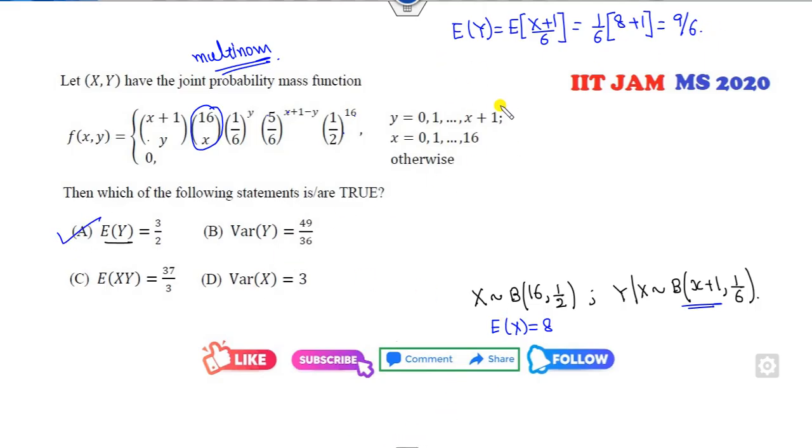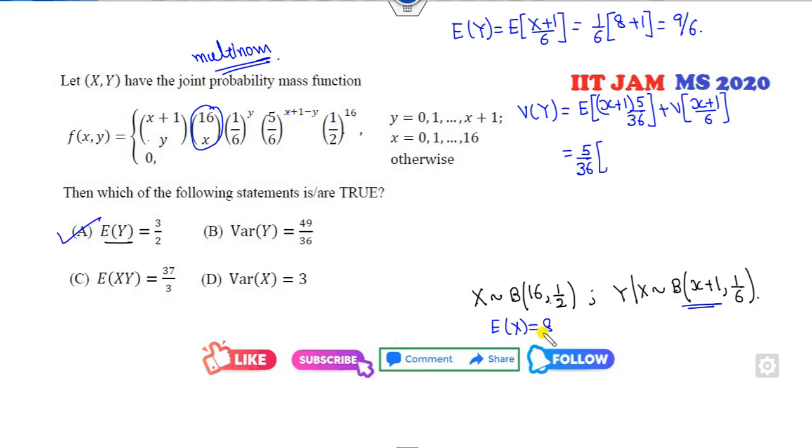Can you find the variance of y? Variance of y is the expected value of the variance of this, so variance of this is npq, plus the variance of the mean, x plus 1 over 6. So 5 over 36 is outside.